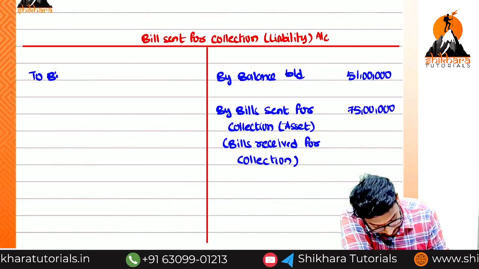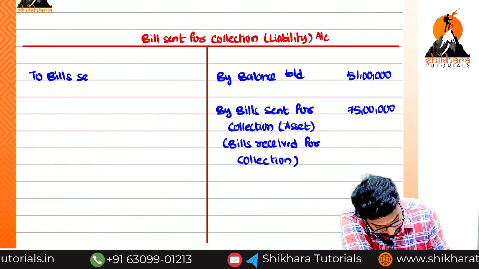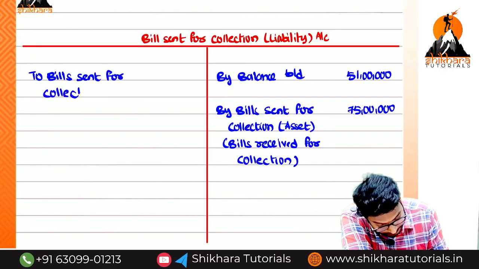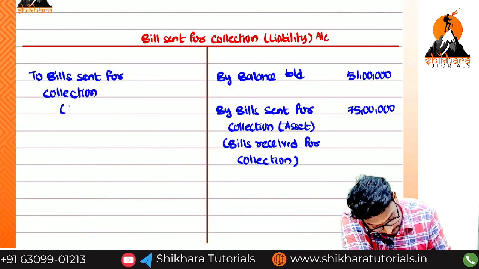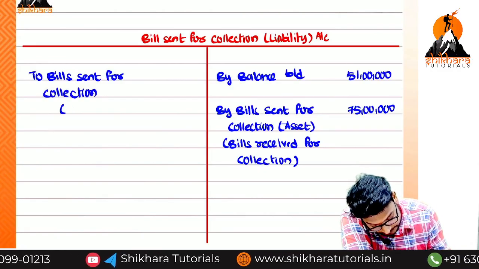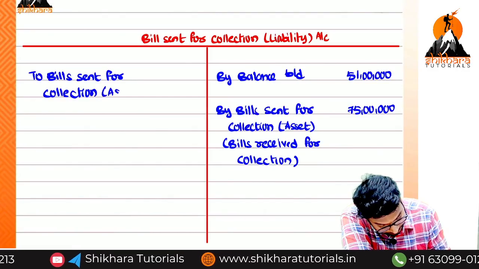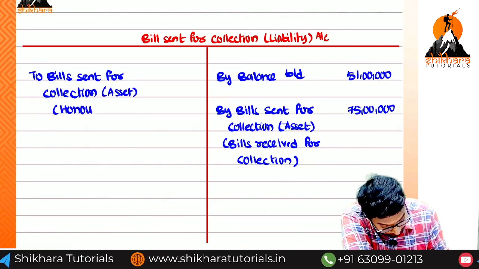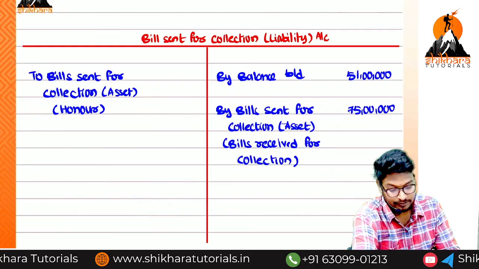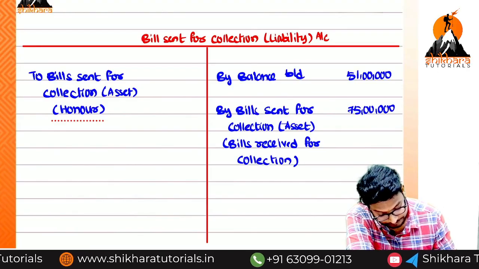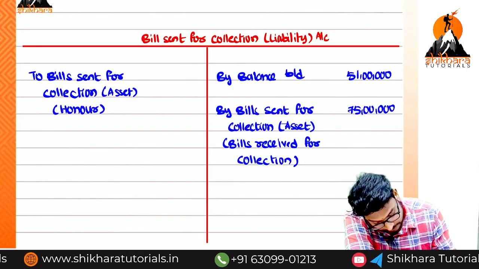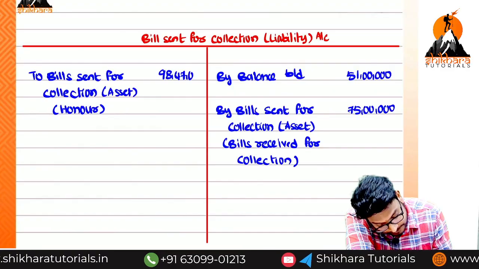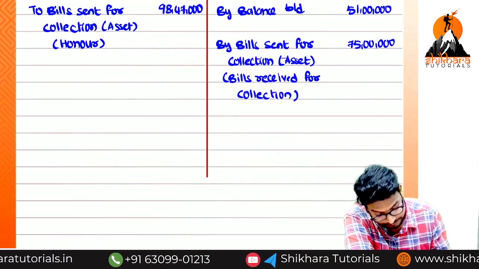Bills sent for collection. Asset or liability, amma? Asset. Honor. So can you tell me the honor amount? 98 lakhs 47,000.